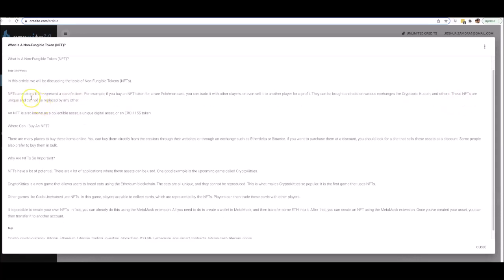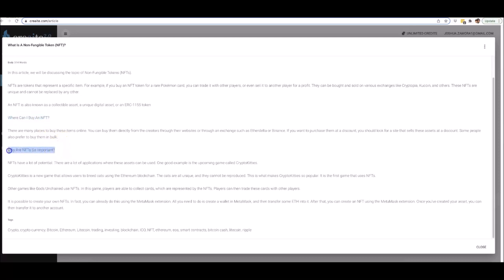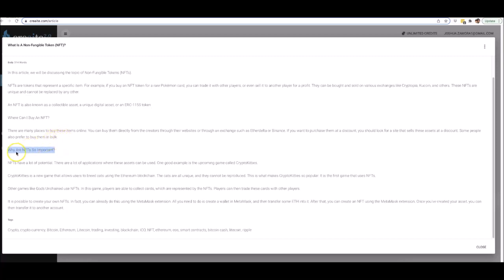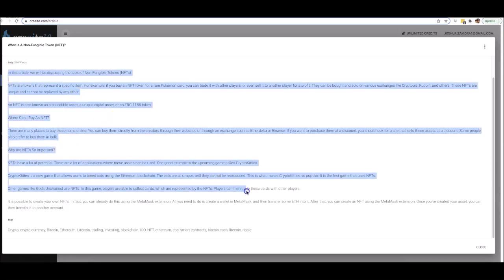Perfectly readable intro to that article there, and you can see it also covers the other topic that I wanted, where can I buy an NFT, and then it took it upon itself to cover another topic: why are NFTs so important? So even though I supplied it with two topics, our artificial intelligence felt it still wasn't enough, so it continued writing and included why NFTs are so important. That is another powerful side to our artificial intelligence: it will continue to write your article until it feels it has covered enough value to stop writing.